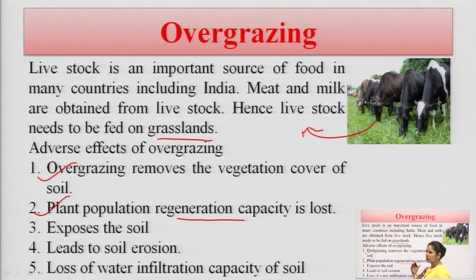Overgrazing exposes the soil to different chemicals and pollutants, which is also a harmful effect for our soil. It leads to soil erosion. If soil erosion occurs, the fertility of the soil degrades, landslides will occur, and the nutritional value of the soil will get lost.